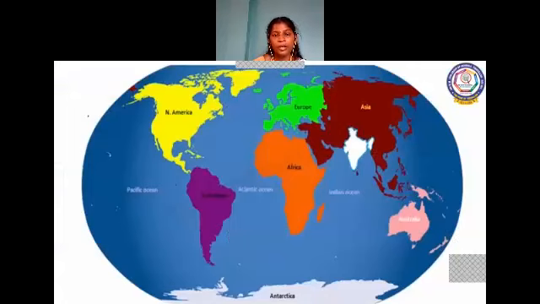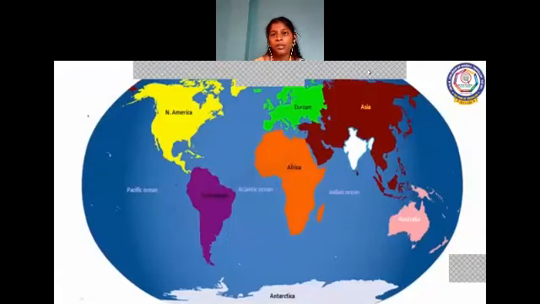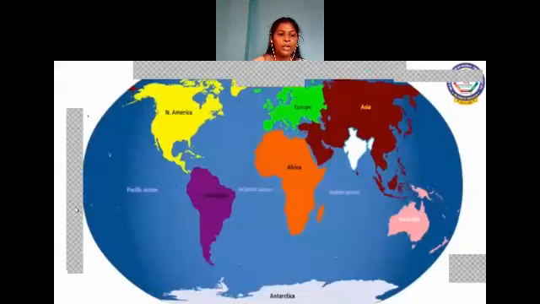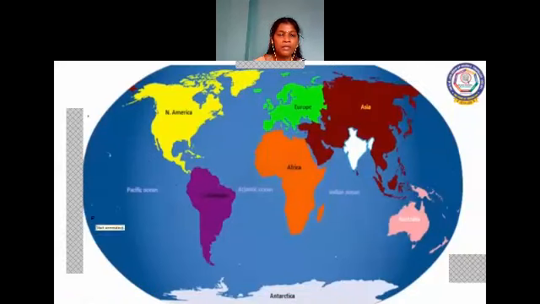And here is a snap of the world map. So how many continents do we have, children? We have 7 continents and they are North America, South America, Europe, Africa, Asia, Australia and Antarctica. In this world map, where is India located? India is located in the Asia continent.